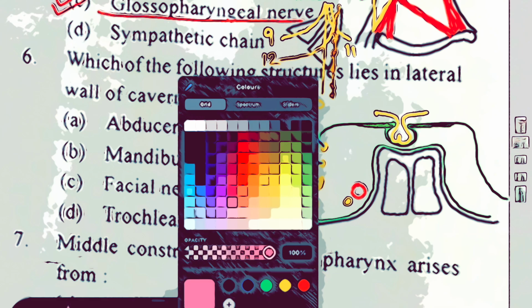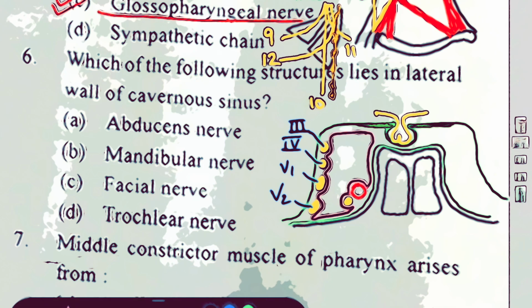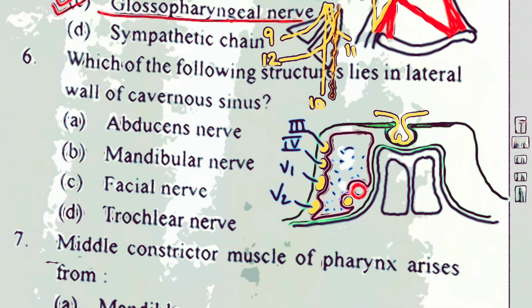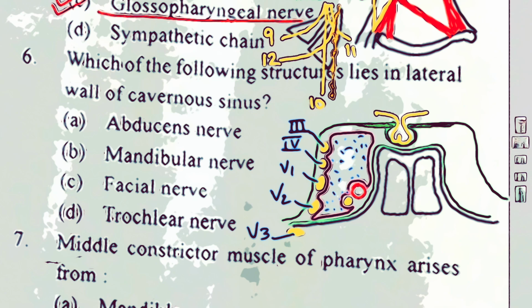So remember that this sinus, rather all the intracranial dural venous sinuses, are lined by endothelium, and here the venous blood is collected. So this is how you find the cavernous sinus. For your convenience, I'm drawing so that you remember that the V3 division lies outside this cavernous sinus. So the answer here, which of the following structures lie in the lateral wall of the cavernous sinus?